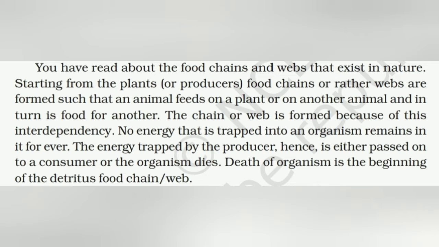You have read about the food chain and web that exist in nature. Starting from the plants, food chains or rather webs are formed such that an animal feeds on a plant or on another animal and in turn is food for another. The chain or web is formed because of this interdependency.